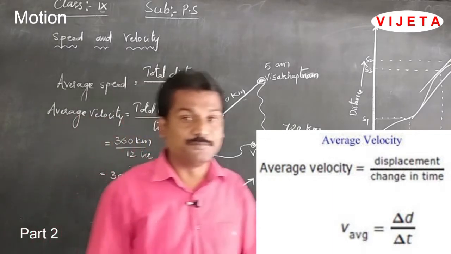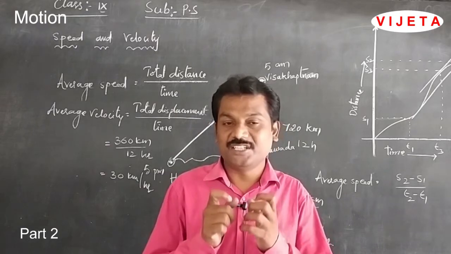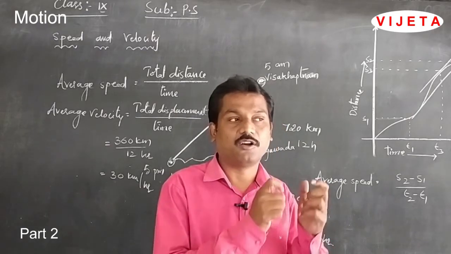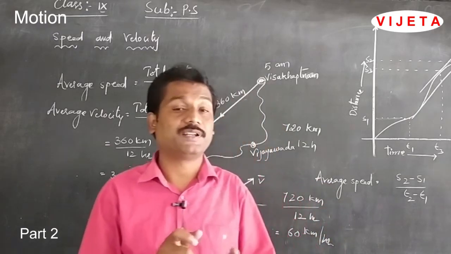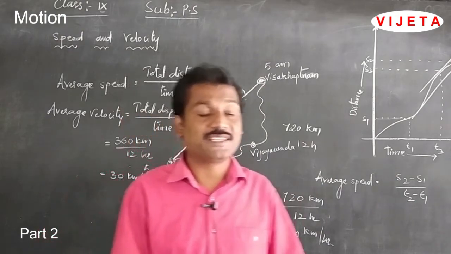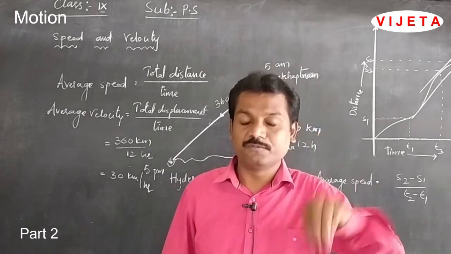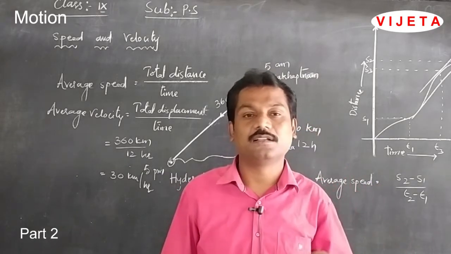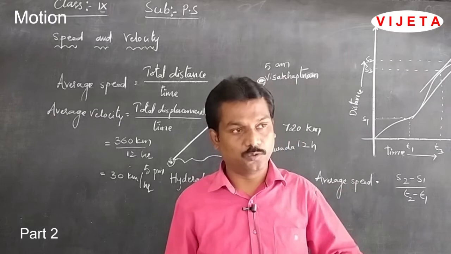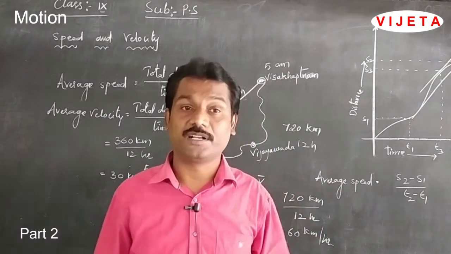Students, here we can observe that speed gives how fast an object is moving from one place to another place. Based upon the average speed we come to know whether the object is moving slow, fast or moderate.